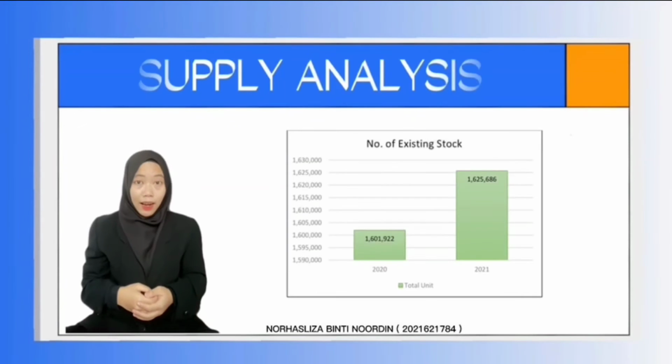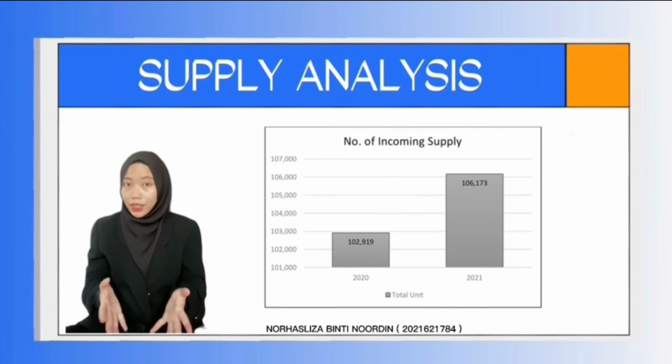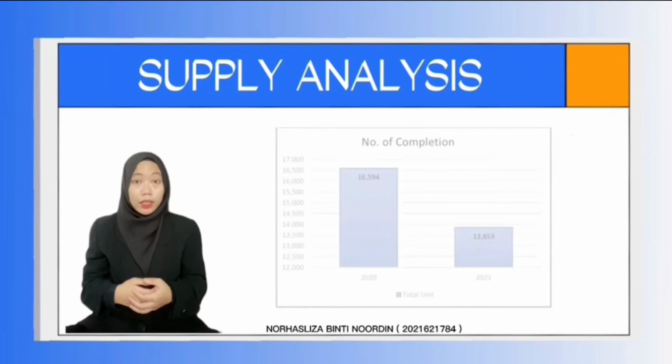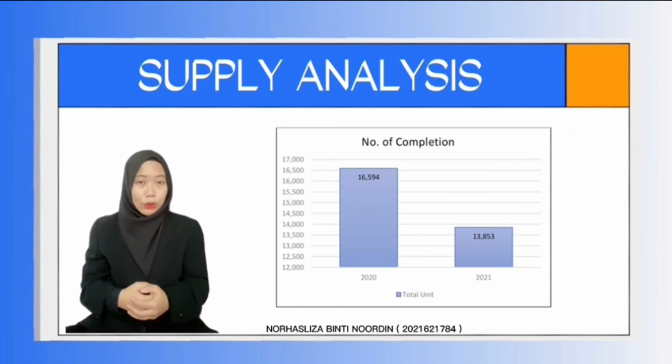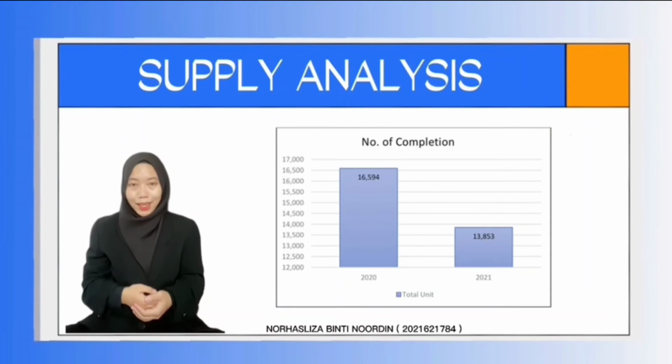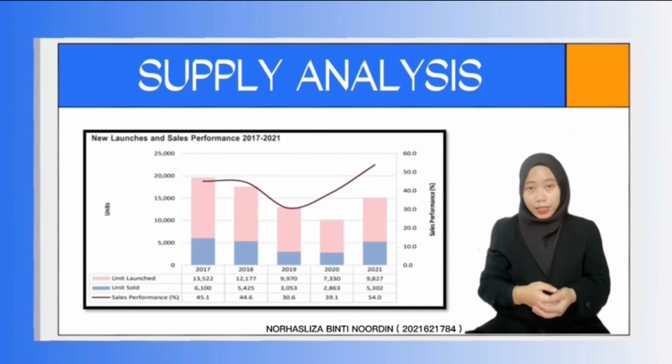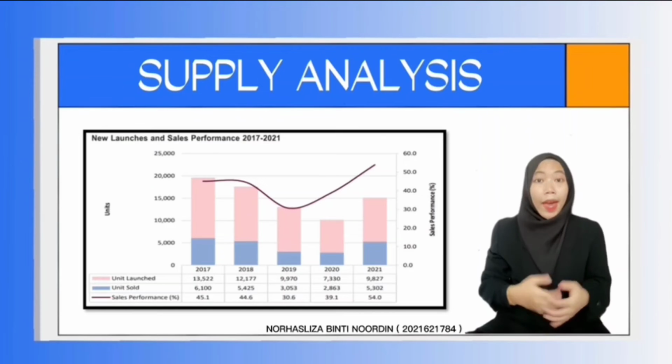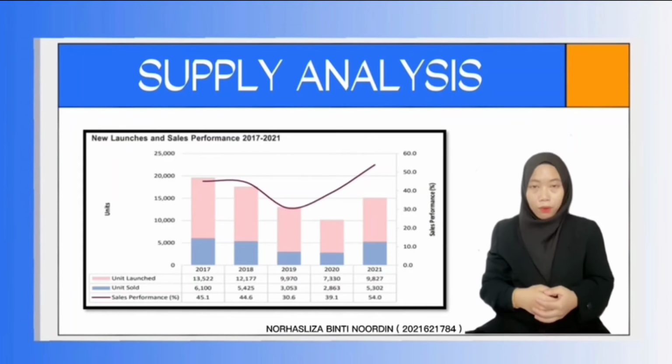So, based on this graph, the number of existing stocks for residential property in Selangor has positively increased, and the number of incoming supply for residential property has also increased. But the number of completions decreased due to the movement control order during the COVID-19 pandemic. The performance of the primary residential market in Selangor was encouraging, and the number of new launches and take-up exceeded the amount from the previous year, which is equal to 54% sales performance.